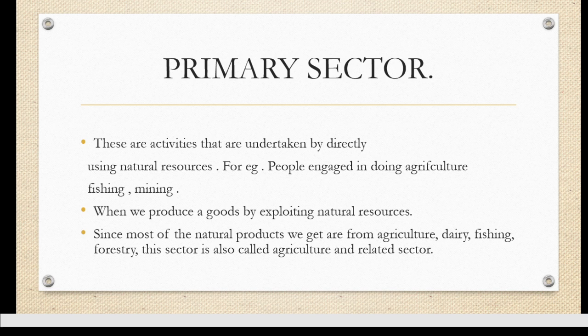The primary sector is the activity which is undertaken directly by using natural resources. For example, the people who have been engaged in doing agriculture, fishing, mining, they all are engaged in primary activity.